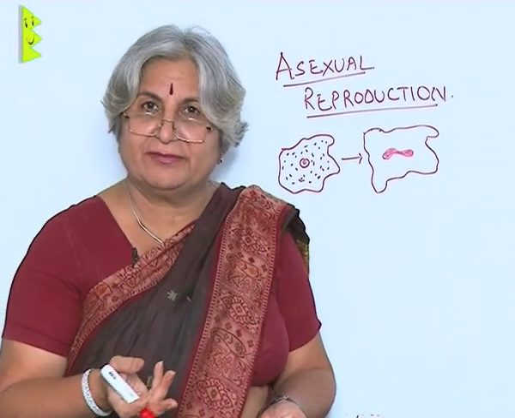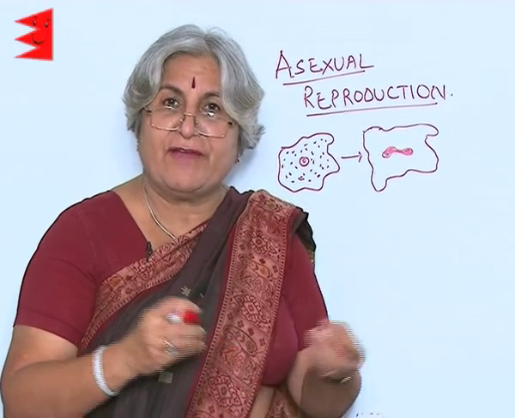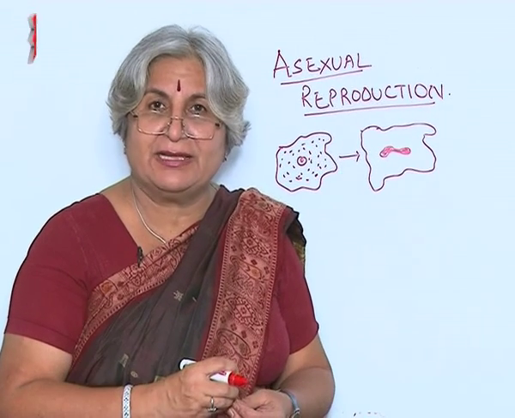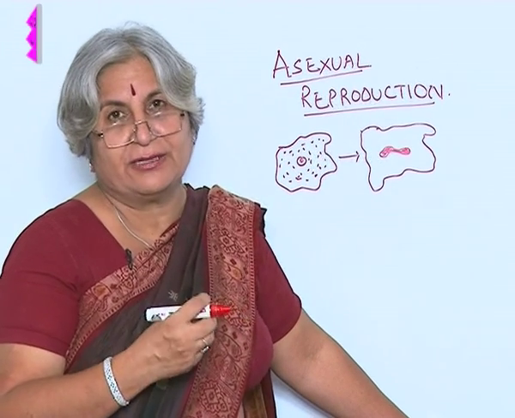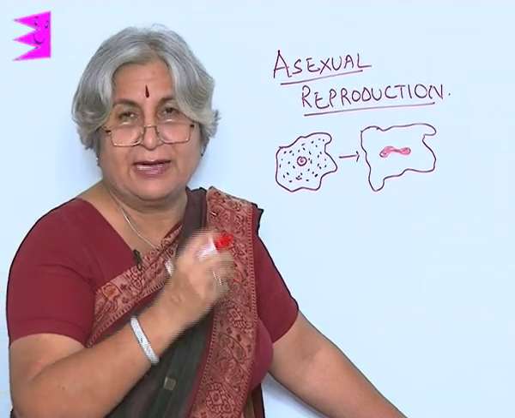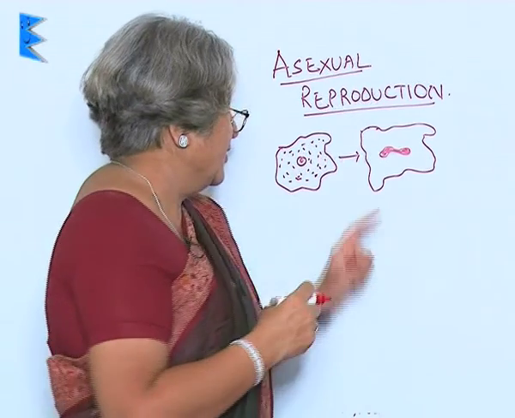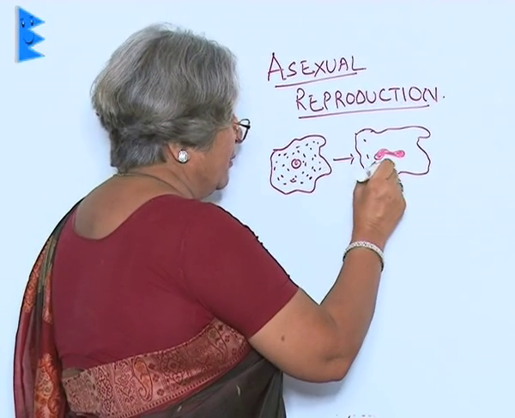How will it survive? It is something like if a family breaks up into two families, then which part should first break up? Obviously the kitchen or the business, so that the survival can take place. So here also first nucleus divides,